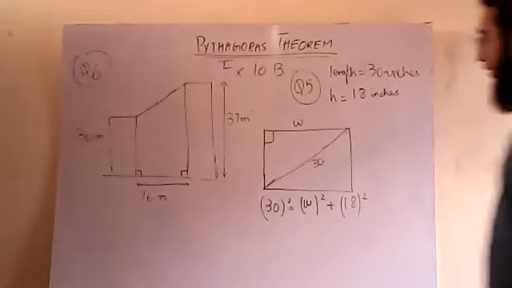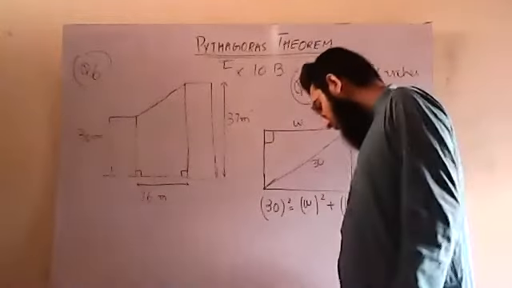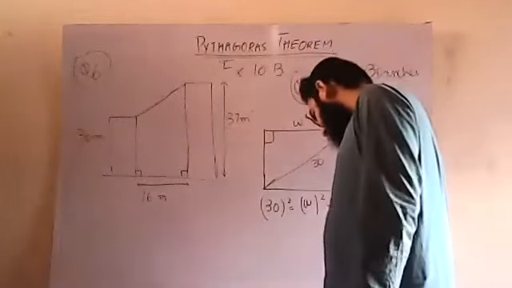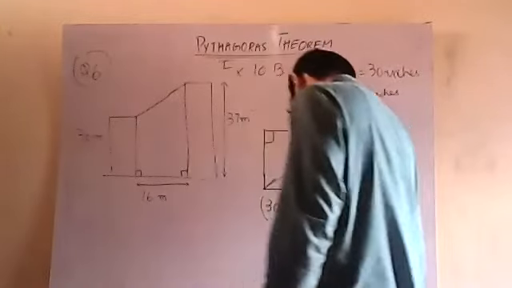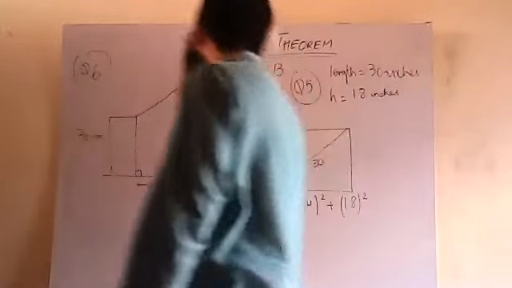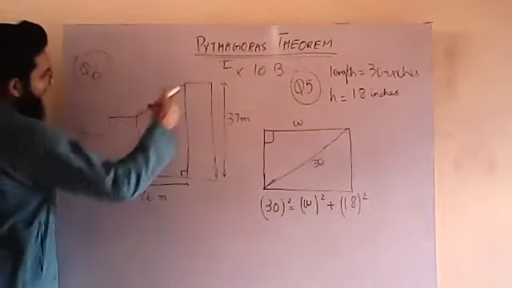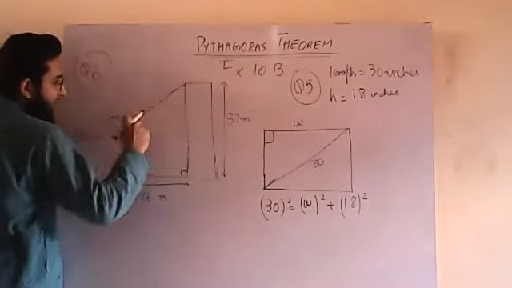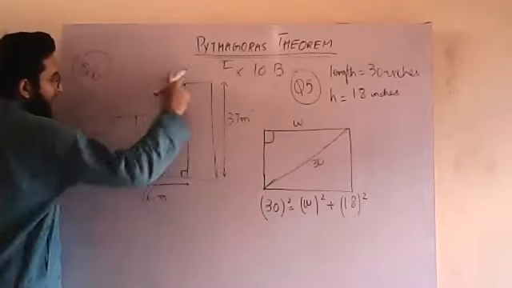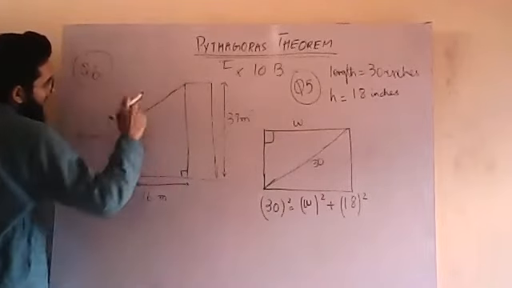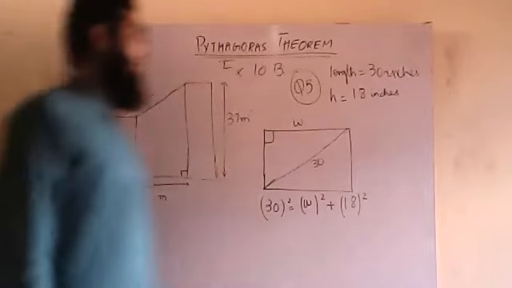Okay. This is 37. This is 30. Now they are asking me to find the length of the cable. That cable is from one building to the other building. They are asking me to tell this length. For telling you this length, how will I measure it?